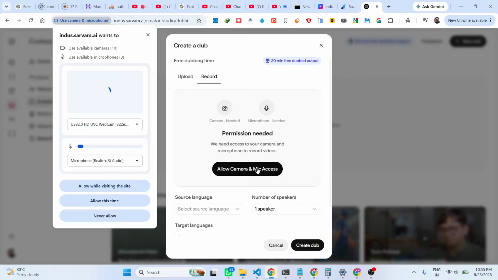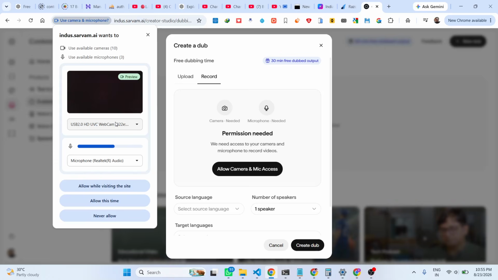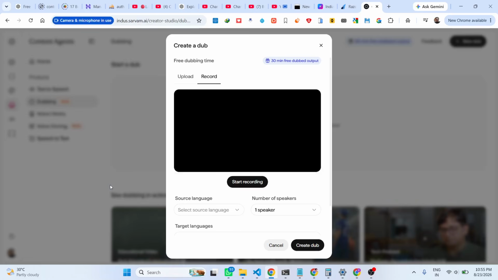You can even record directly if you have a web camera. So we allow, and we can basically click on start recording.